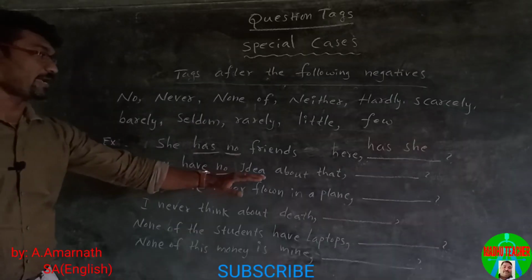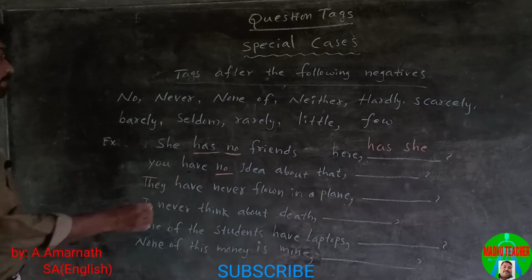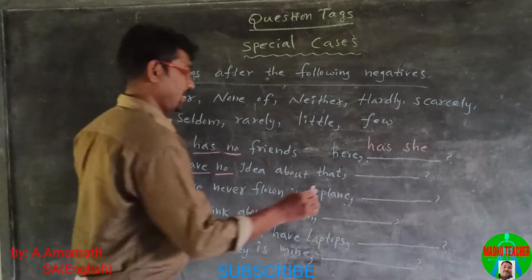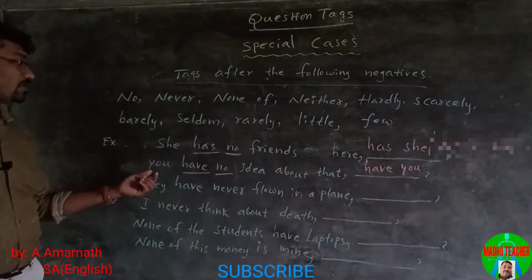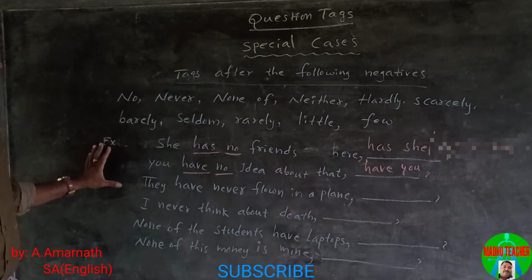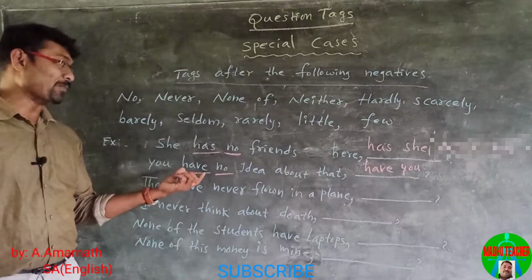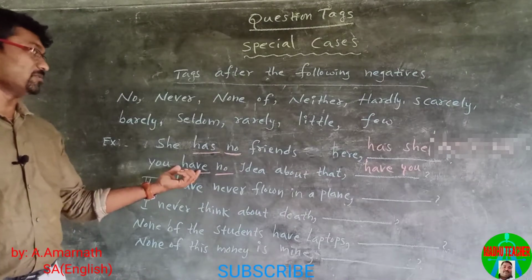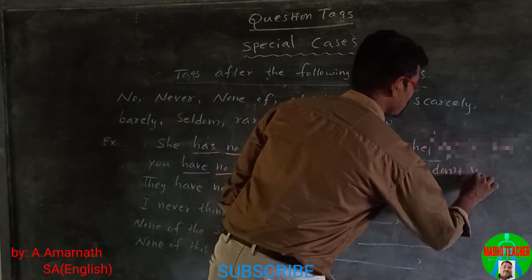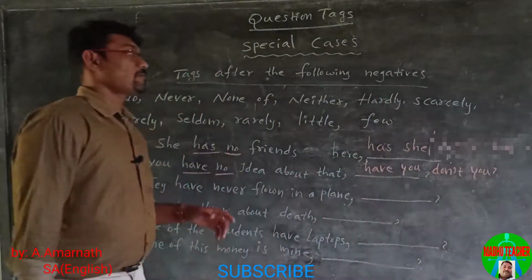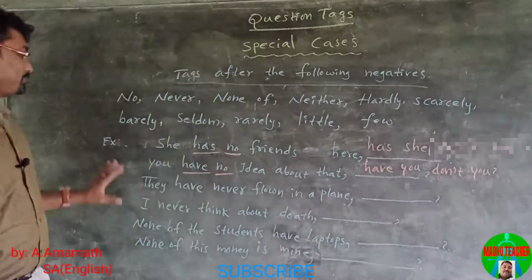You have no idea about that. Here the statement is negative, so we use a positive question tag. Have you? Here, have is a main verb, so we can also use do you. Either question tag is possible.